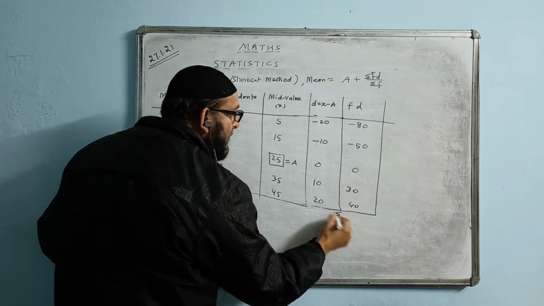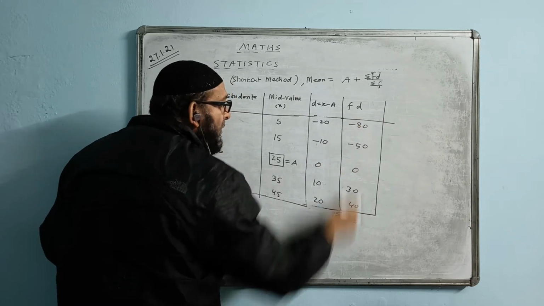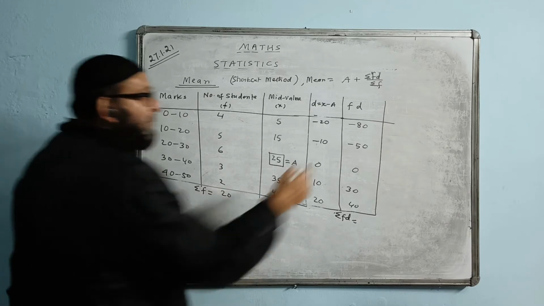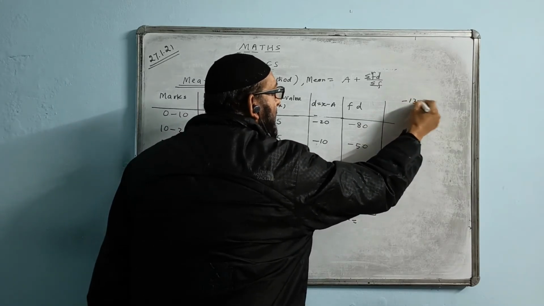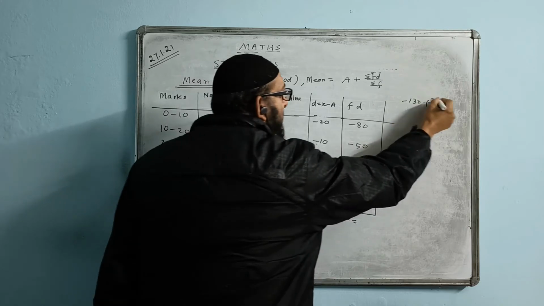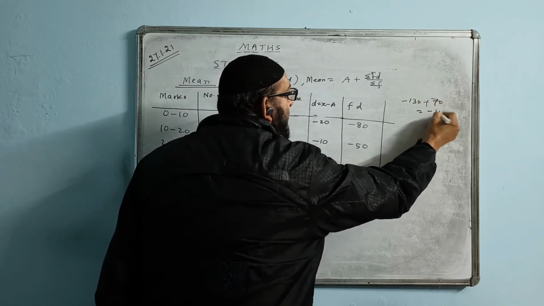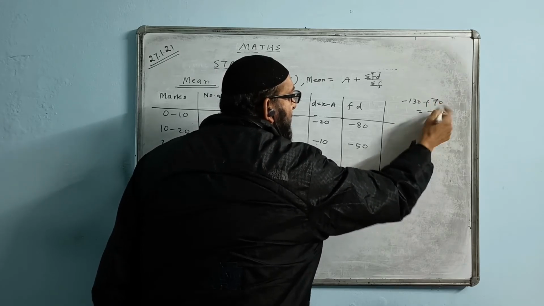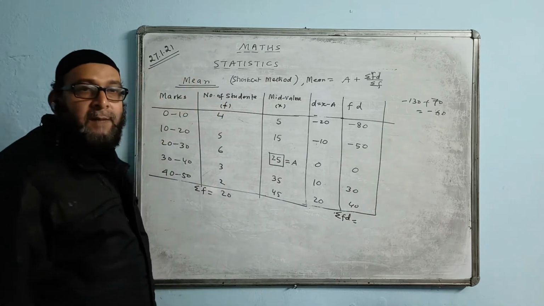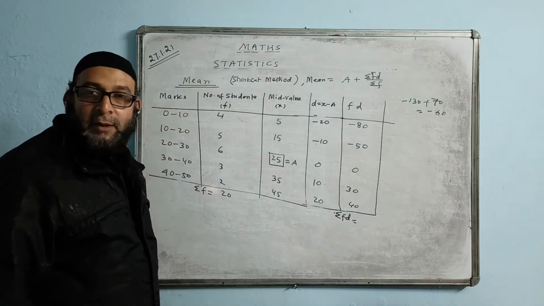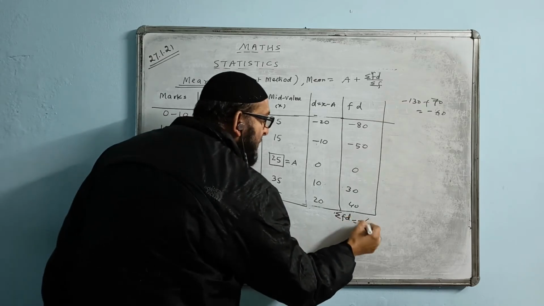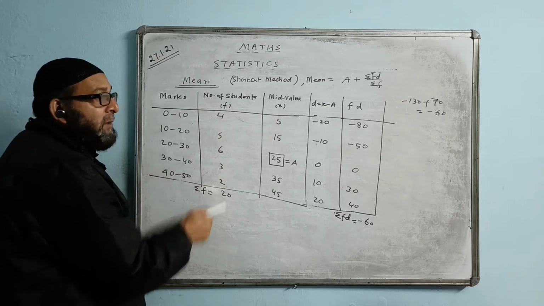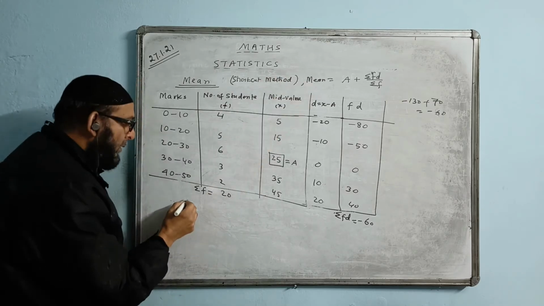Now here I will write sigma FD, the summation of all this. You add the negative quantities and you add the positive quantities. Minus 80 minus 50 will become minus 130. Plus this and plus this is coming 70. Subtract. The answer comes negative 60. It may come negative, it may come positive. So whatever comes, we add it. The answer is minus 60. Summation F I will do, that is coming 20. Now I use this formula and find the mean.